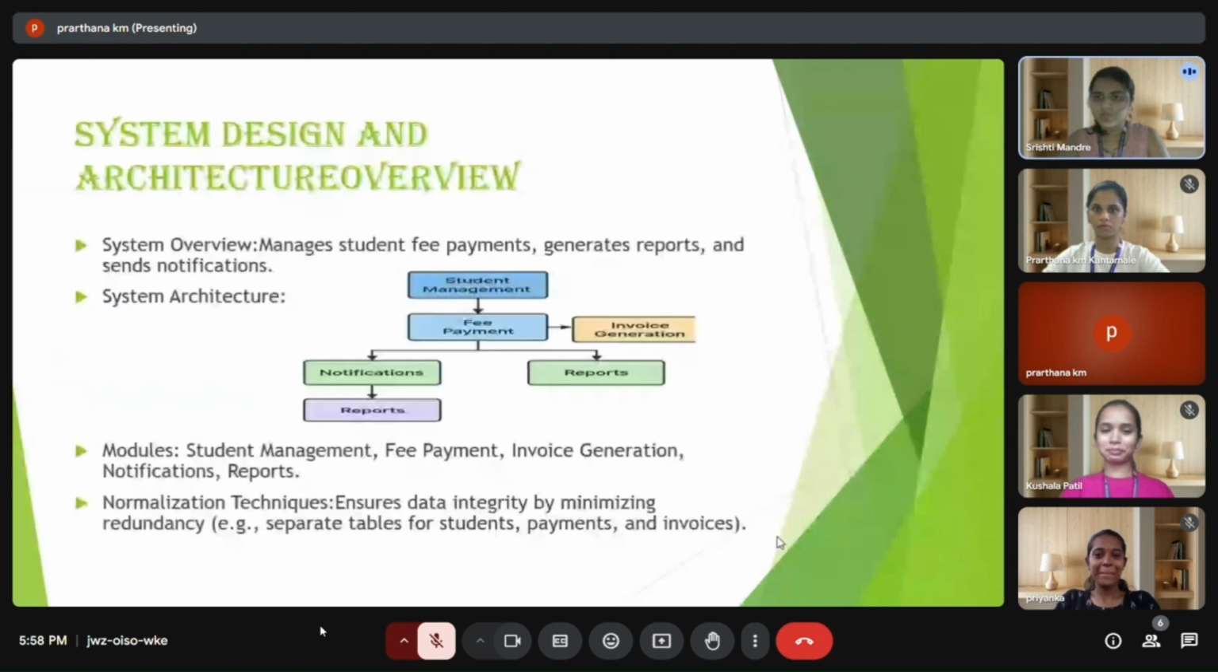System design and architecture. This slide shows the design and working of our student fee payment management system. The system starts with student management, where student details are stored. From this, the fee payment module handles payment, which leads to invoice generation for billing records. The system also sends automated notifications about due or overdue fees, and all the modules contribute data to the reports module for analysis and tracking. The database is normalized, meaning data is stored in separate linked tables to avoid duplication and ensure accuracy. The next slide will be explained by Priyanka.